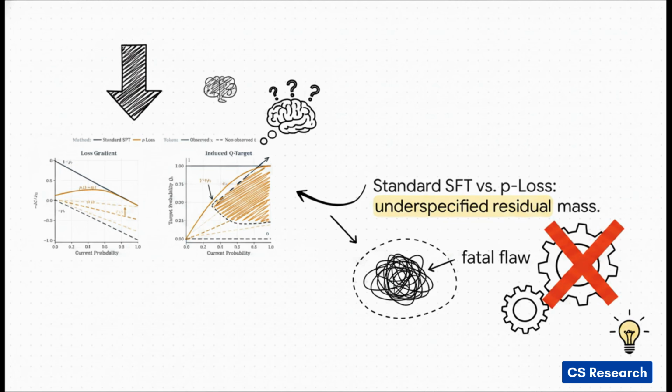Now compare that to the orange line. That represents a popular alternative called P-loss. With P-loss, if the model is highly certain, the target approaches 1. If it's uncertain, the target drops. But here is the fatal flaw with that. When P-loss drops the target probability, it leaves that residual mass totally underspecified. It just defaults to whatever the student model was already thinking. That weakens the training signal without providing any real corrective guidance.